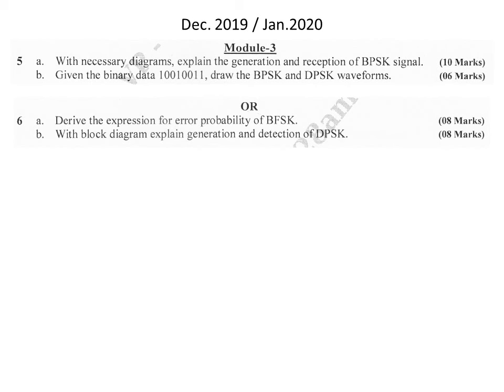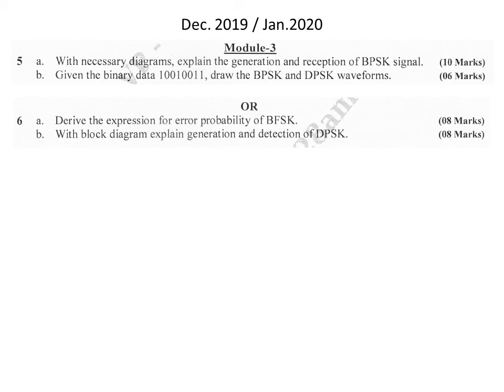The next question is: given binary data 100100, draw the BPSK and DPSK waveforms, that is binary phase shift keying and differential phase shift keying waveforms. For the given data we should draw BPSK, where 1 means one particular phase and 0 means the out of phase representation. And for DPSK, we can assume the reference bit as 1 and draw the waveform and compare. So totally 3 plus 3, that is equal to 6 marks.